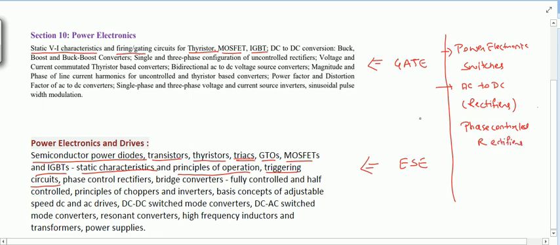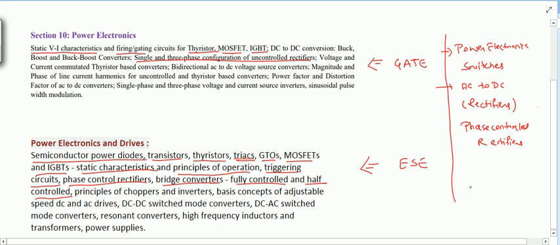You can see here the single and three phase configurations of uncontrolled rectifiers, and also phase controlled rectifiers, bridge converters, fully controlled, half controlled. These all come under rectifiers.